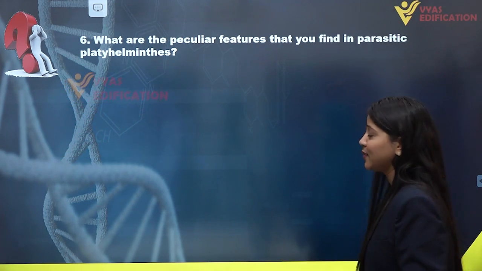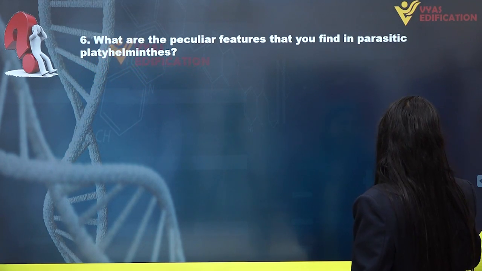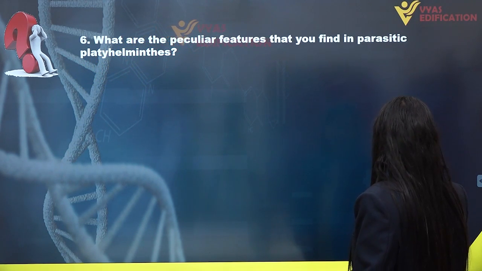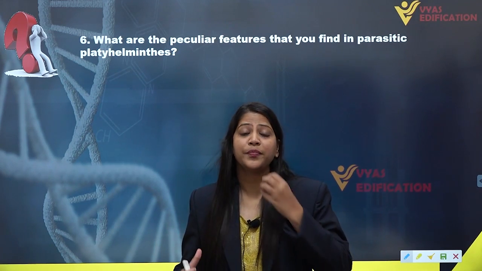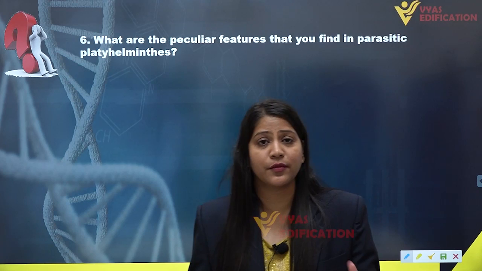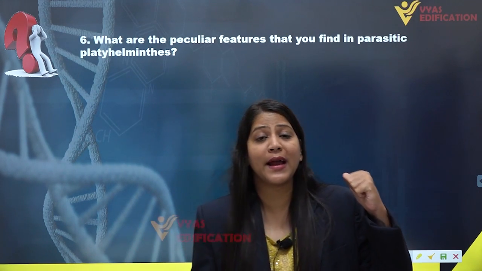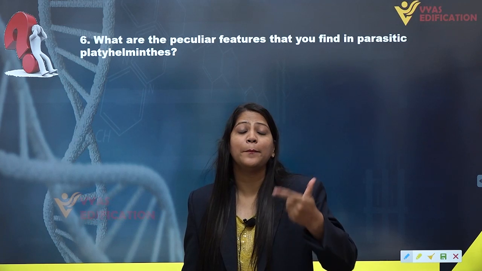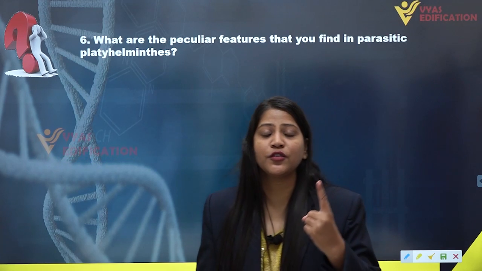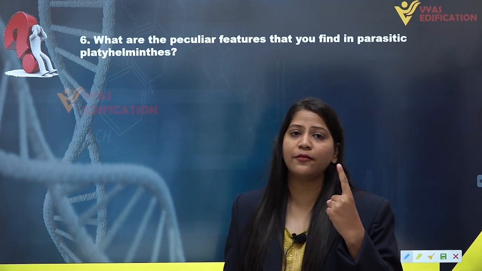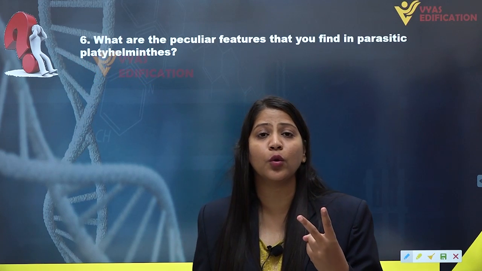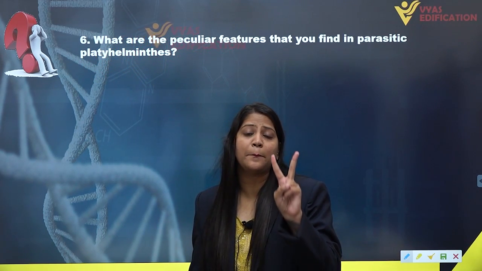What are the peculiar features that you find in a parasitic platyhelminthes? Alright, so first of all, this question is asking the peculiar features of the parasitic platyhelminthes, but to answer this question, we have to know the animals included in the platyhelminthes phylum who are parasitic. So we know that we have Taenia, which is known as tapeworm. Also we have Fasciola, which is known as liver fluke. These two organisms included in the platyhelminthes are the parasitic forms.